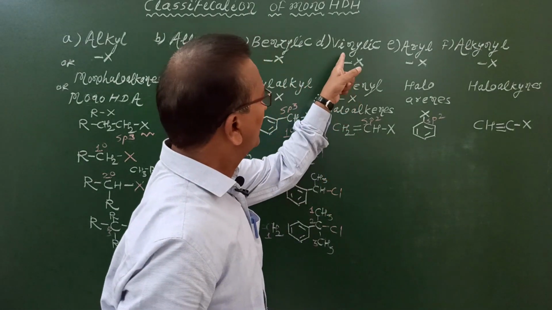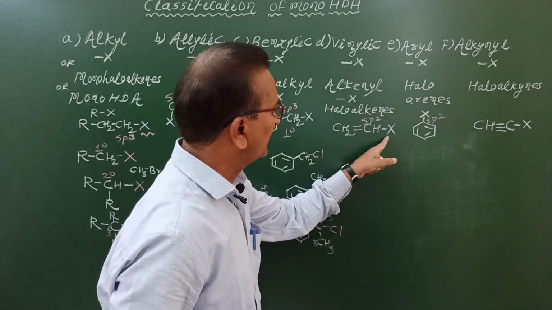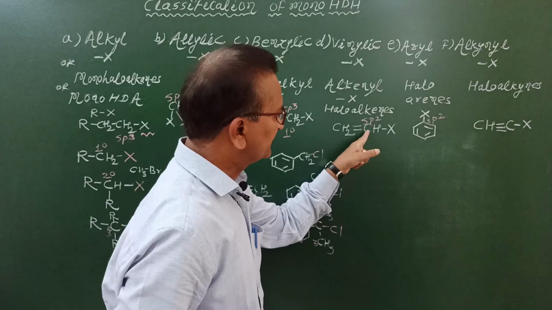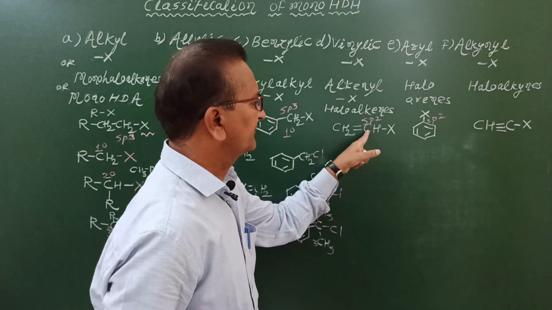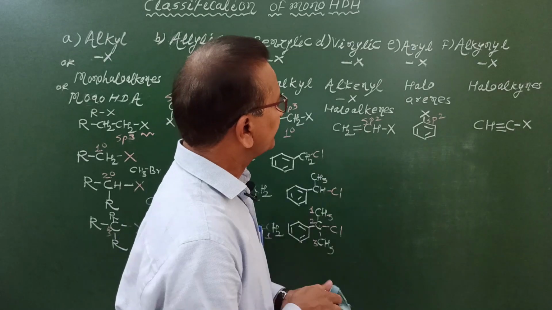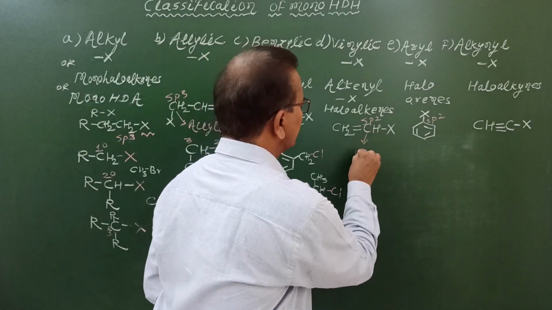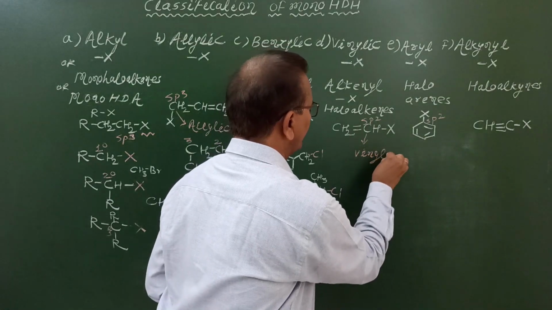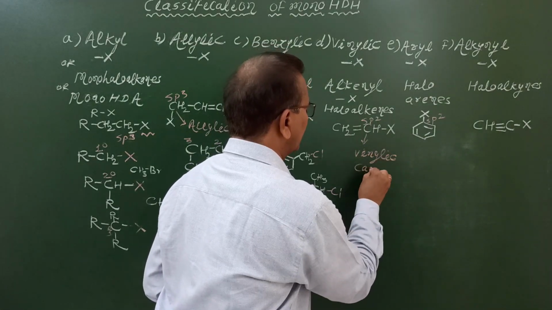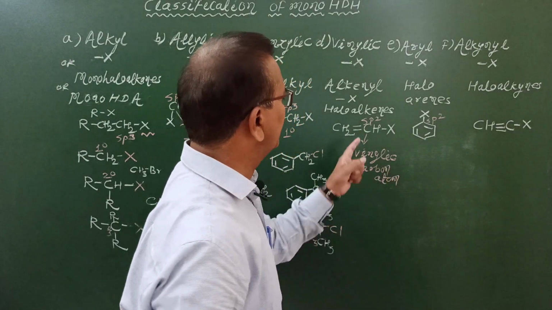Now, what are vinylic halides? In vinylic halides, a halogen atom is bonded to an sp2 hybridized carbon atom. This carbon atom is also called a vinylic carbon atom.